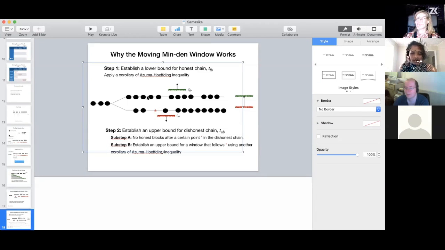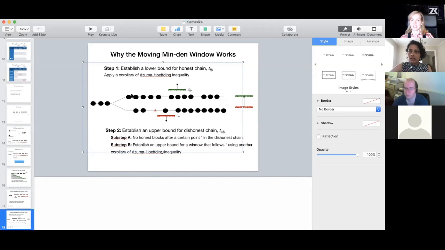Okay, so what we do is that we say that we rely on this property called chain growth property, and what this chain growth property does is that it gives us some assurance on the total number of blocks, right? It again is the result of this bound we place on the number of blocks. Because of this property of chain growth, there is enough number of blocks we have in this part. This is the honest chain, and we can say that there are a lot of blocks here.